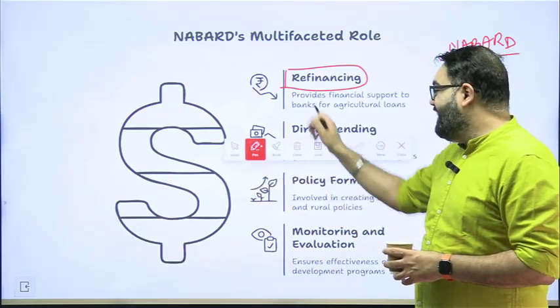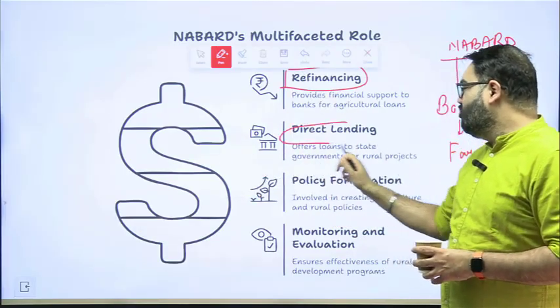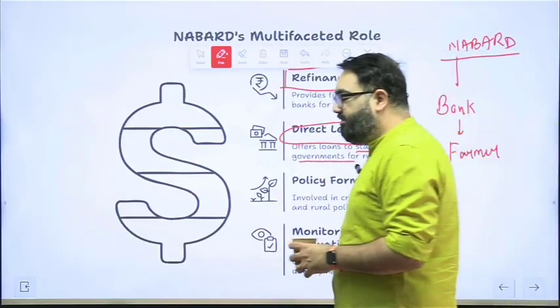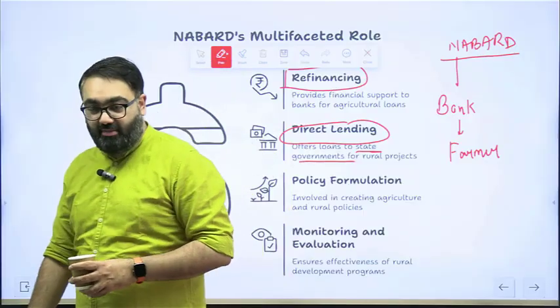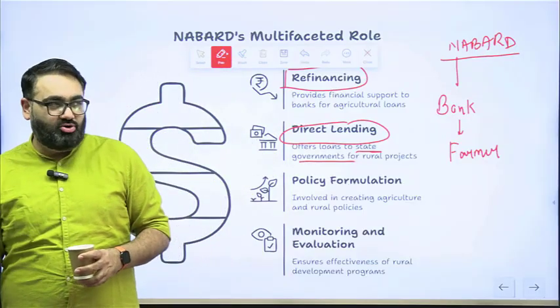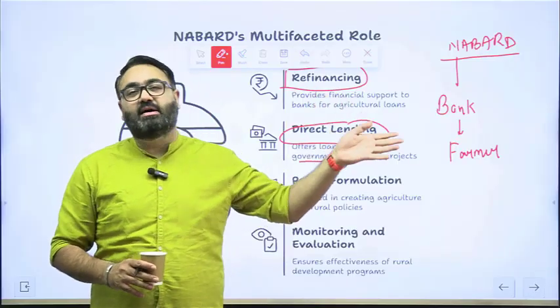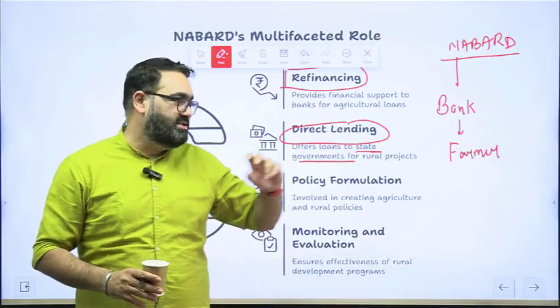NABARD gives direct loans only to state governments or big groups. So they don't give direct lending or direct loans to the individual farmer. As I told you, the individual farmer has to go to the bank. The bank in turn will get this money from NABARD, etc.